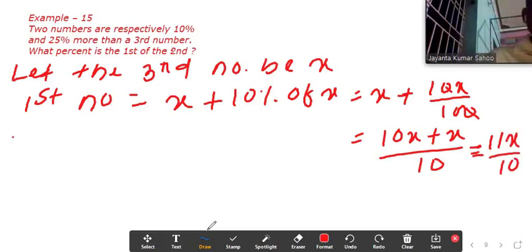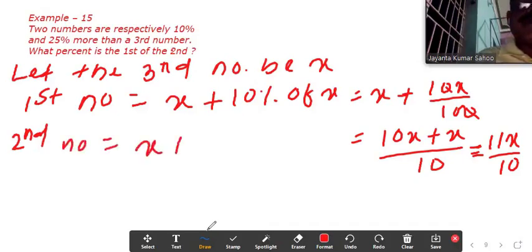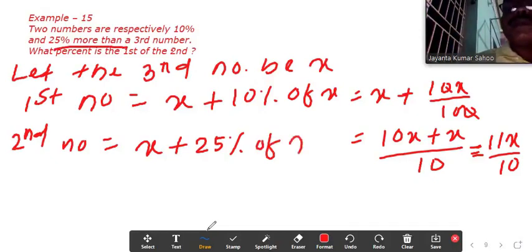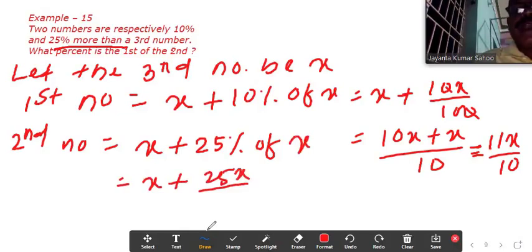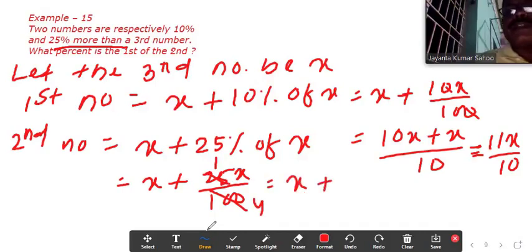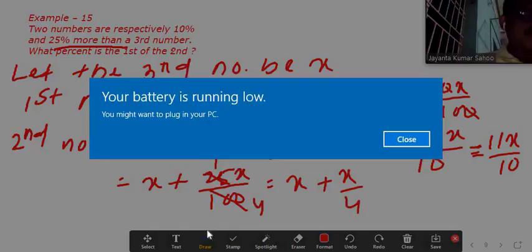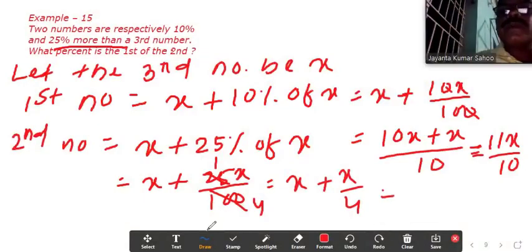The second number equals x plus 25% of x, equals x plus 25x by 100, 25 ones are 25, 25 fours are 100, equals x plus x by 4, equals 4x plus x, equals 5x by 4.